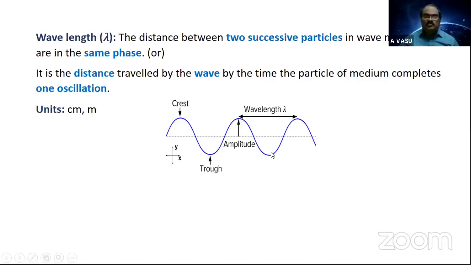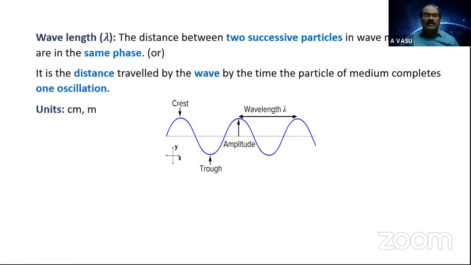Here, even these two particles are in the same phase. If I take the origin, what is the next successive particle which is in the same phase? This one, because here the wave seems to be starting, the particle seems to be vibrating upward. Again here the particle seems to be vibrating upward. If I take this particle, the displacement is here, of course, but the direction of the particle is downward, so it is not in phase. So this particle is in phase with this particle. Even this distance can be termed as wavelength.